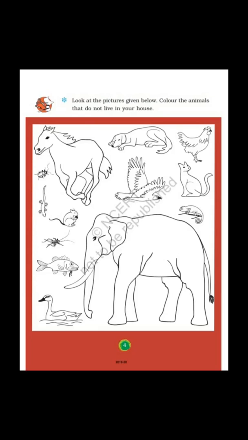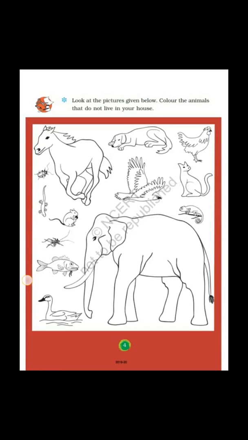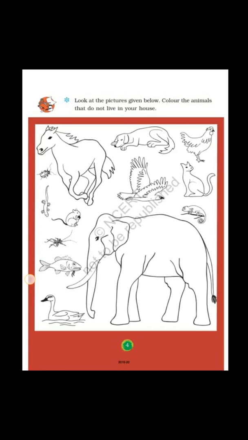Students, now turn to page number 4. Look at the pictures given below. Color the animals that do not live in your house. As I explained earlier, can you tell me which animals do not live in your house? Yes, the wild animals cannot live in your house. They live in the forest. So, from this picture, you can easily identify the animals that do not live in your house.